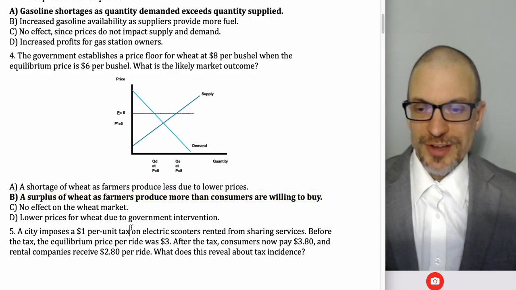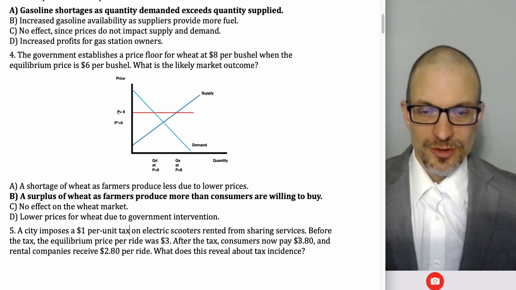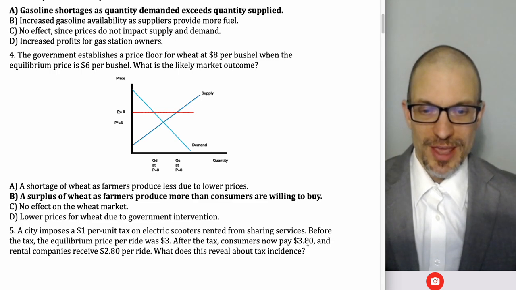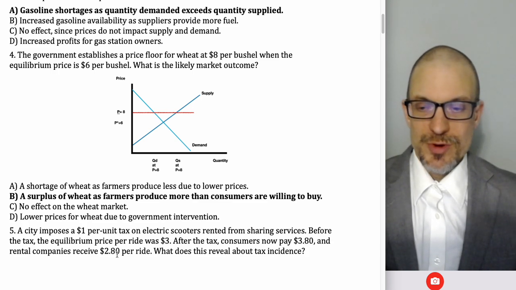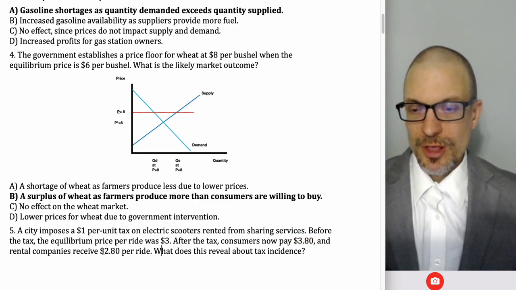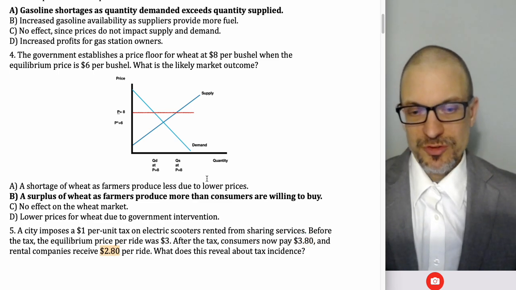A city imposes a $1 per unit tax on electric scooters rented from sharing services. Before tax, the equilibrium price is $3. After tax, consumers are paying $3.80. Rental companies are receiving $2.80. We can think of this as PB, the price paid by buyers. We can think of this as PS, the price received by sellers.